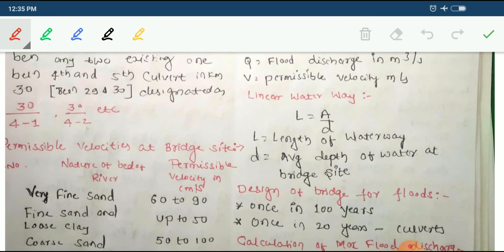Next, if you want to calculate the linear waterway, what is the formula? L is equal to A by D. L is the length of waterway, and D is the average depth of waterway at the bridge site. Okay, so the design of a bridge for flood is once in 100 years, and once in 20 years for culverts.